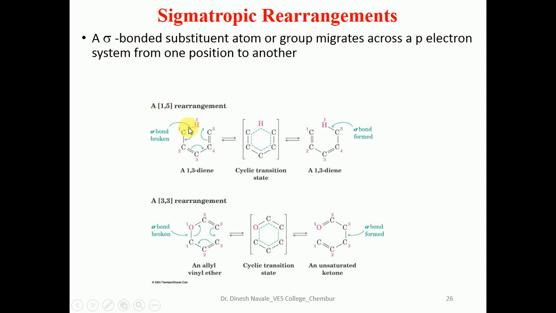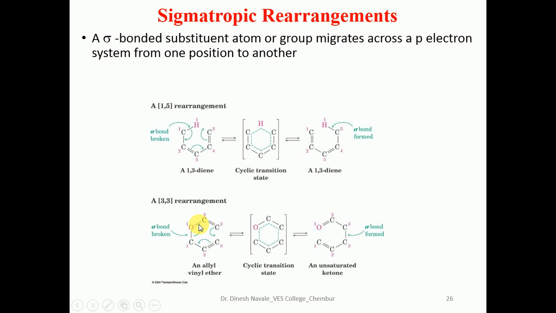That means the hydrogen-carbon bond at carbon number 1 migrates to carbon number 5. In the product you can easily observe the formation of a new bond between carbon number 5 and the hydrogen. So there is a migration of the hydrogen from carbon number 1 to carbon number 5, and that's why it is called a 1,5 rearrangement.